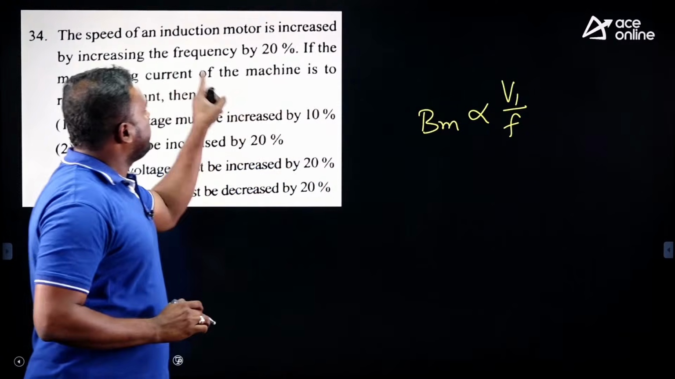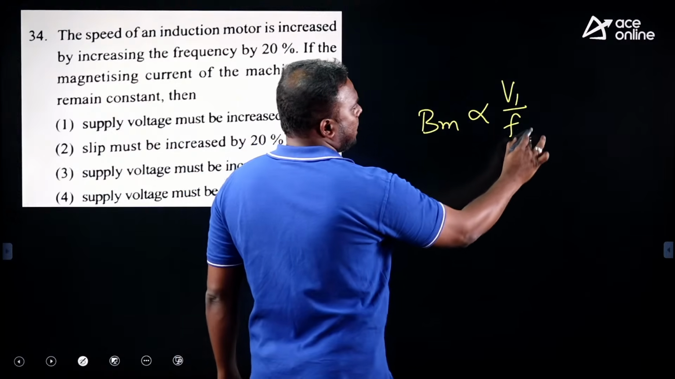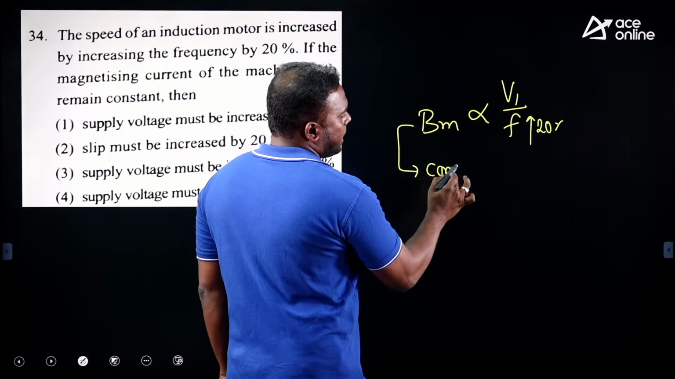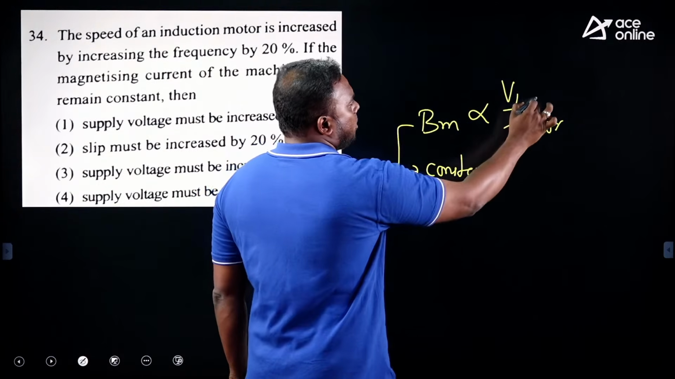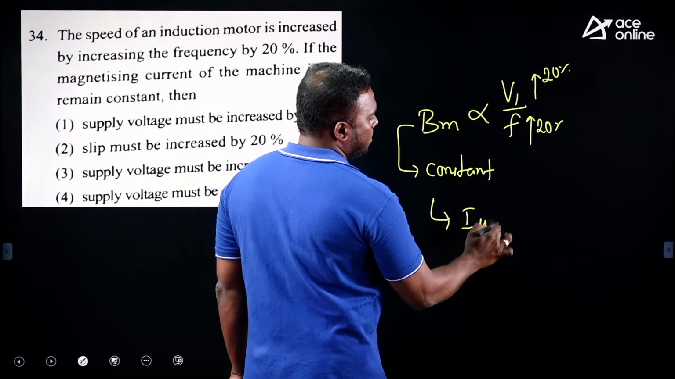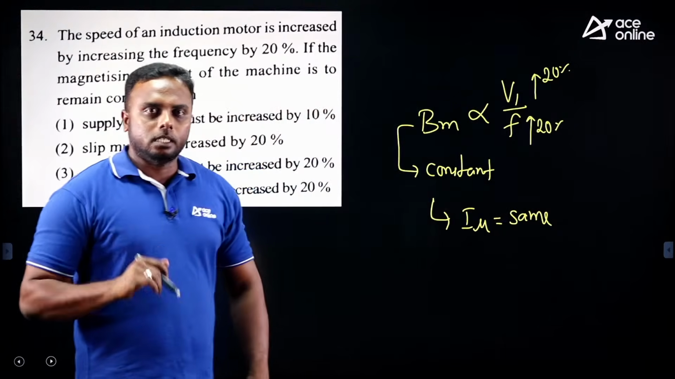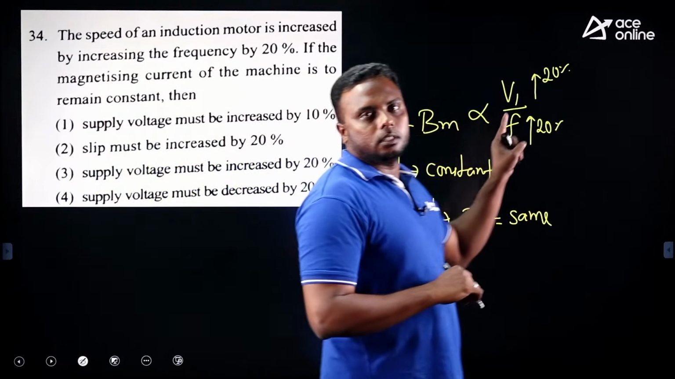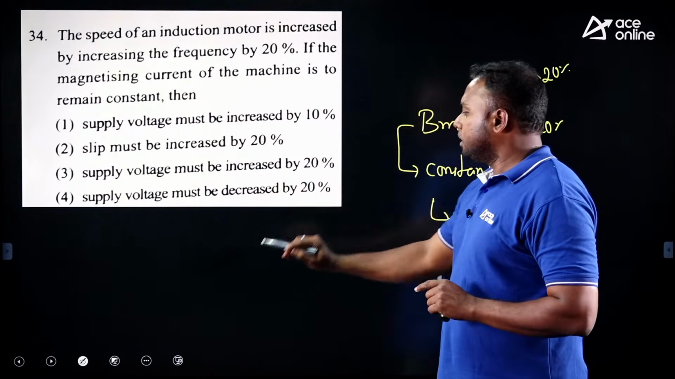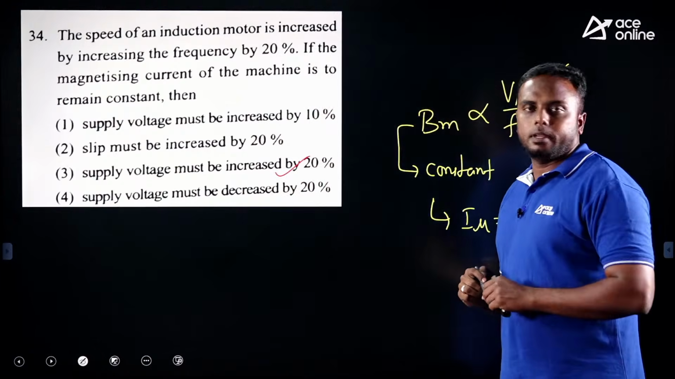So here how much is given? Frequency is increased by 20%. In order to have constant flux density, the voltage should also increase by 20%, so that magnetizing current remains the same, just like in a transformer. So what do we have to do? The supply voltage must be increased by 20%. Option 3 is correct. Okay, next question.